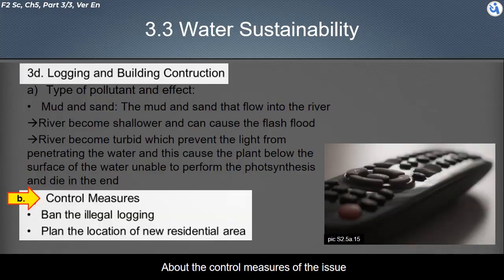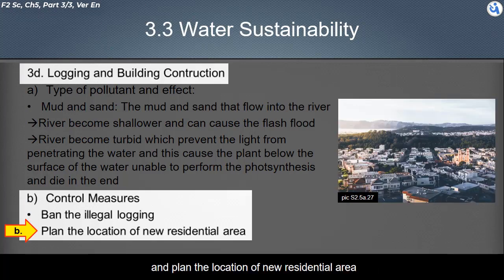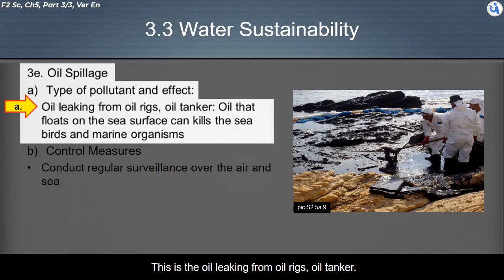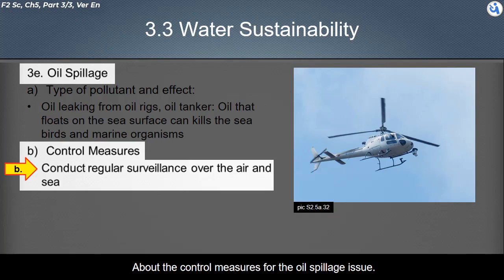About the control measures of the issue. For the issue, government may ban the illegal logging, and plan the location of new residential areas. About the oil spillage. This is the oil leaking from oil rigs and oil tankers. The oil that floats on the sea surface kills the sea birds and marine organisms. About the control measures for the oil spillage issue. Government needs to conduct regular surveillance over the air and sea.